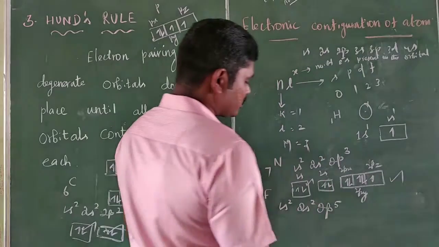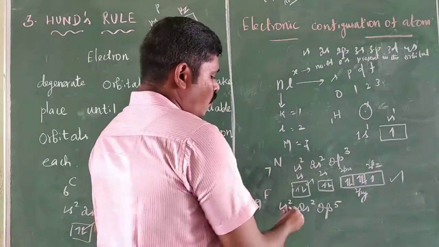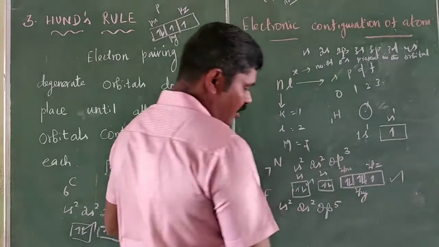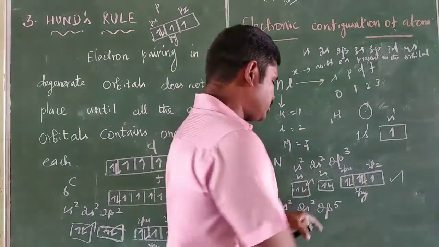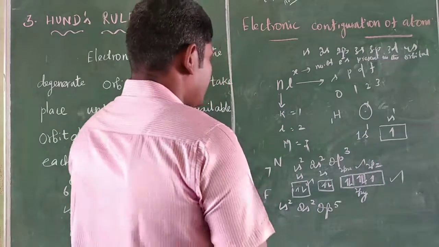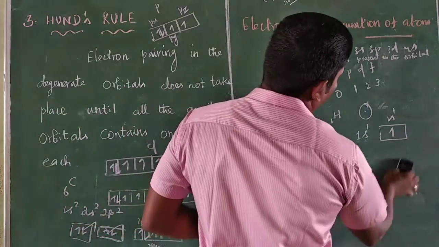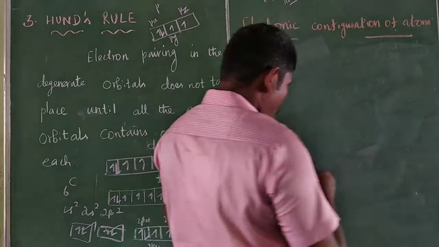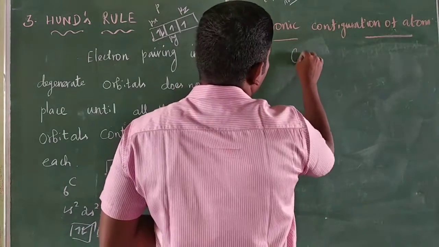So the correct electronic configuration of fluorine is 1s2, 2s2, 2p5. This is the orbital diagram.